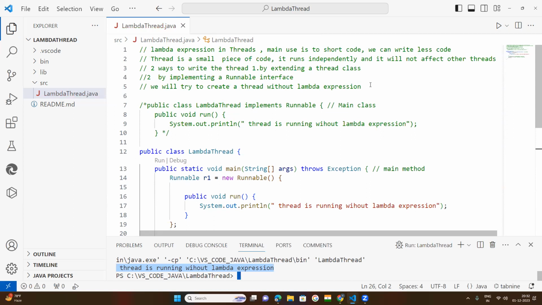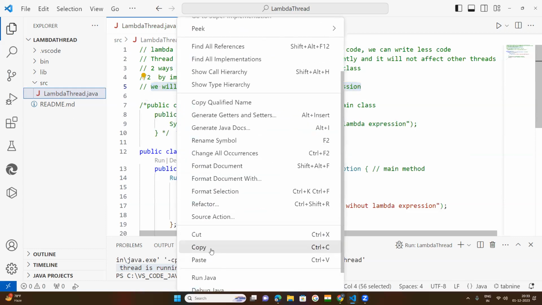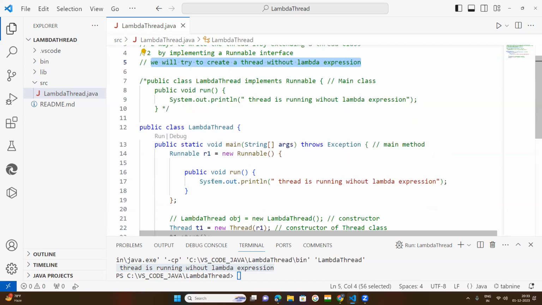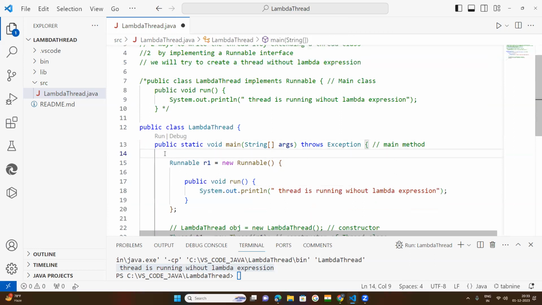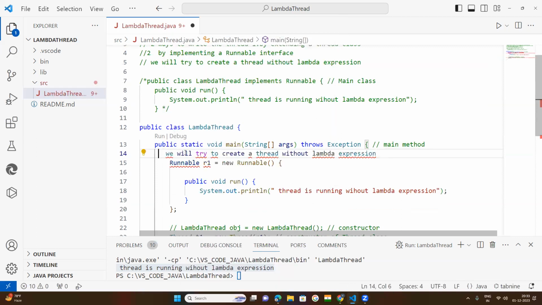This is also without a lambda expression. So you copy this code and you paste it here. You comment here and paste.